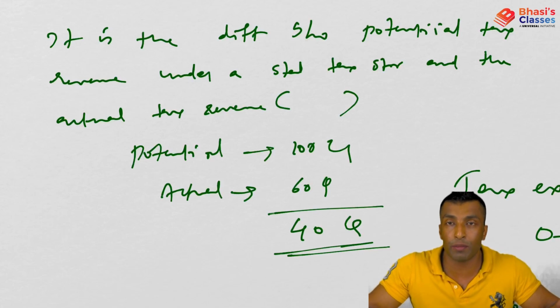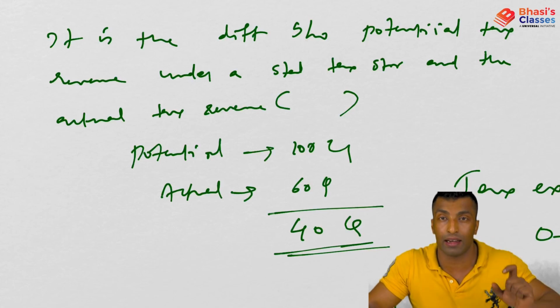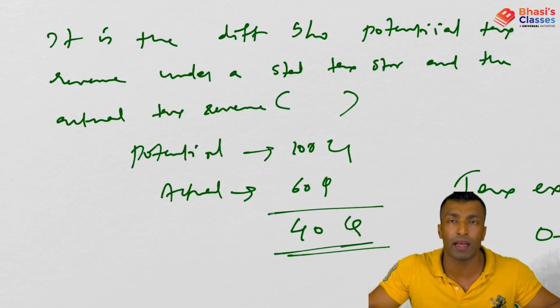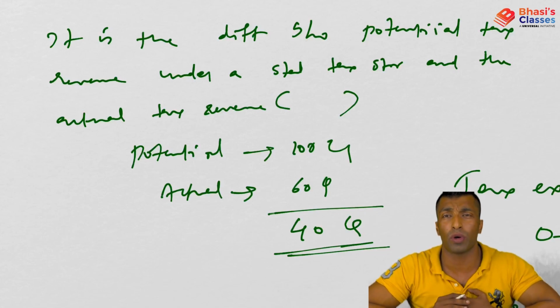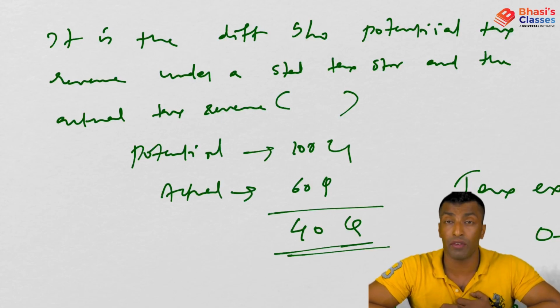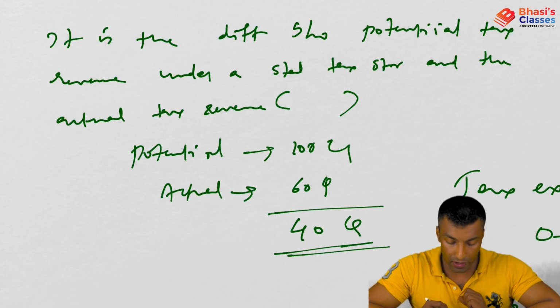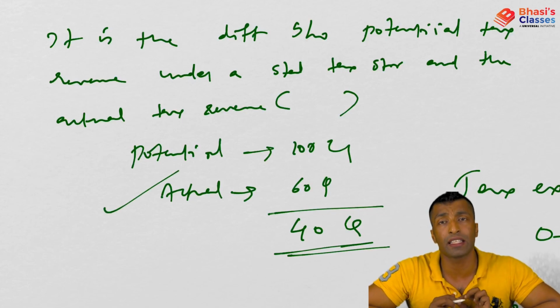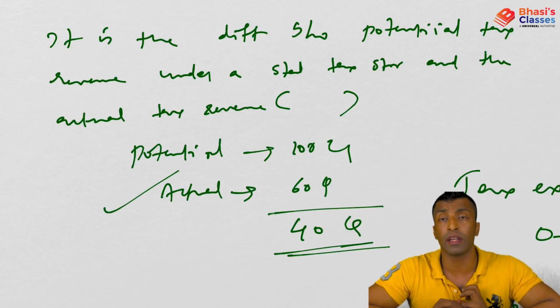Now if you can calculate the potential tax revenue exactly correctly, then you can identify the people who pay tax. Then the chances of tax evasion and avoidance are going to be very minimal, and that is possible in the organized sector, if it is a cashless economy. So here it is a very difficult task even to calculate this tax expenditure or tax subsidy. It is not an easy task.